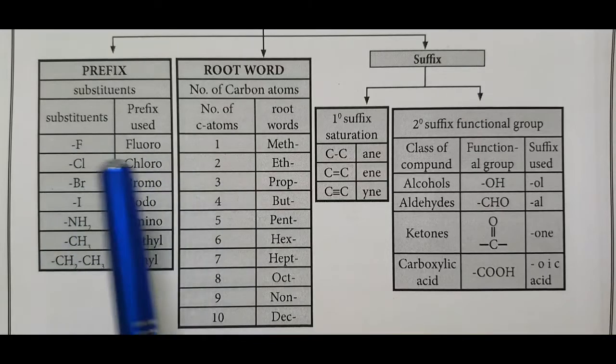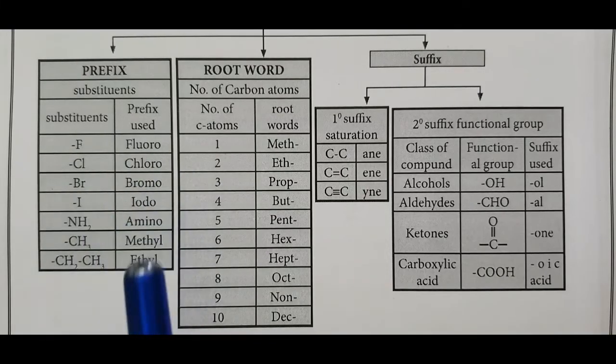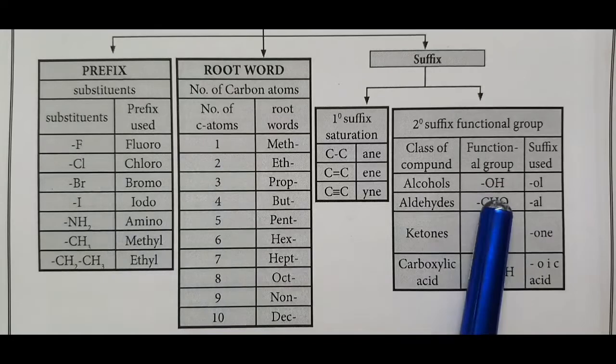Now in the new nomenclature system, amino comes as a suffix, not as a prefix.